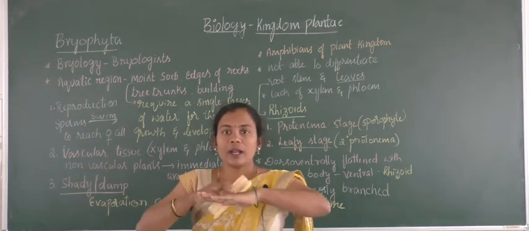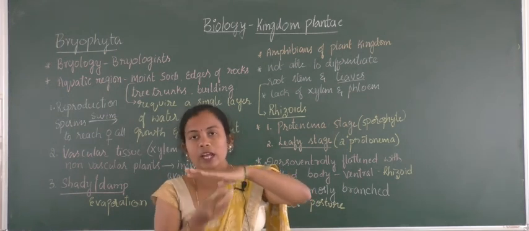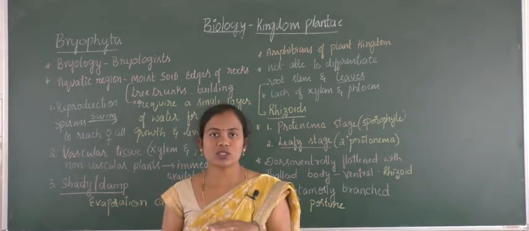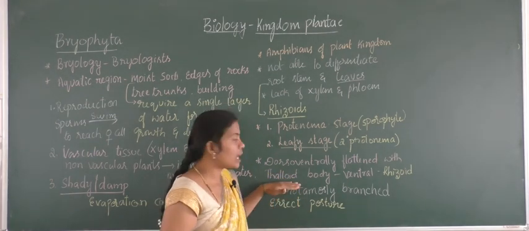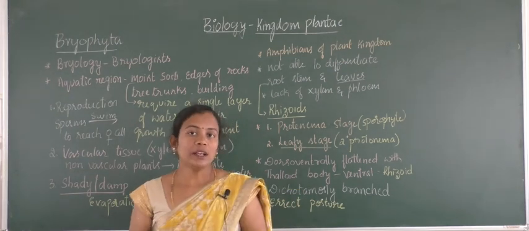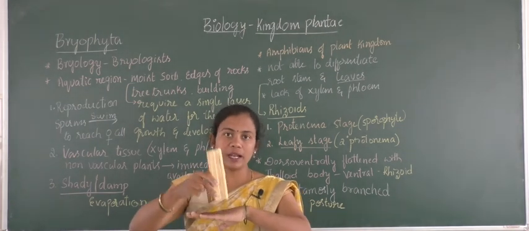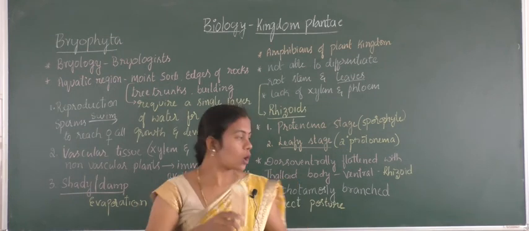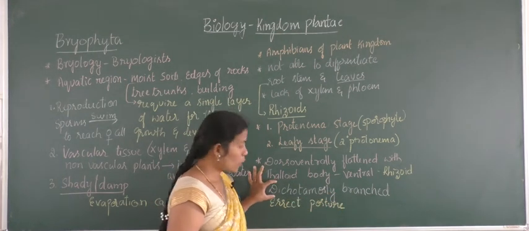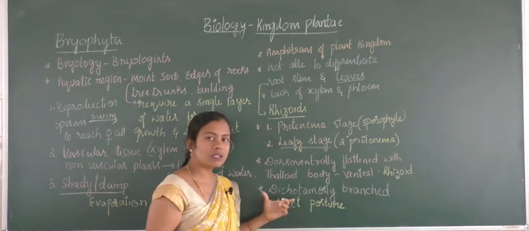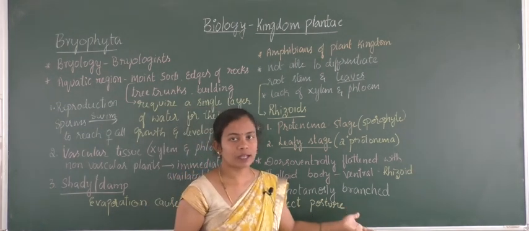Take for example, my hand is the soil surface, and below the soil there will be rhizoids, which are root-like structures. As they grow on the surface, they are called thalloid body. The group of bryophytes which grow erect, upwards, are called erect posture organisms, and they are dichotomously branched. We'll understand dichotomously when we discuss Funaria.